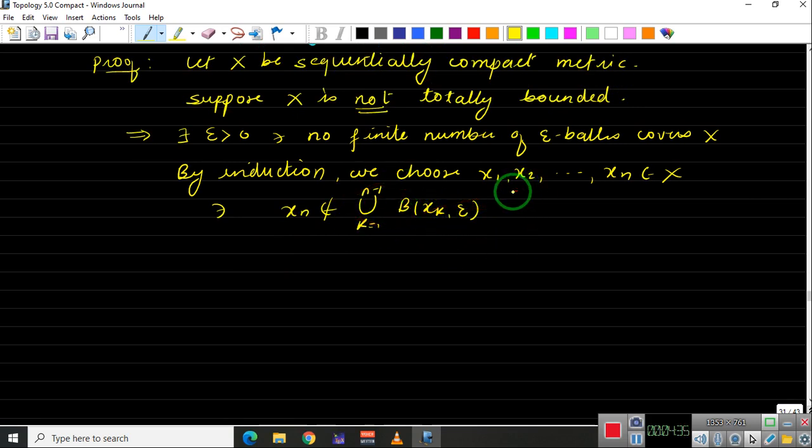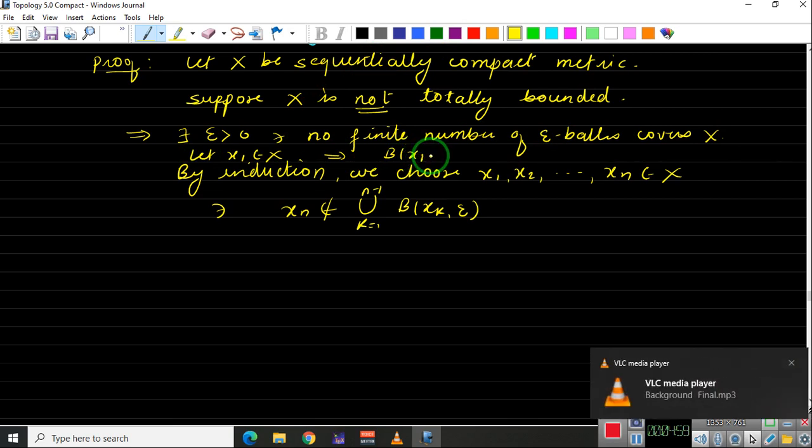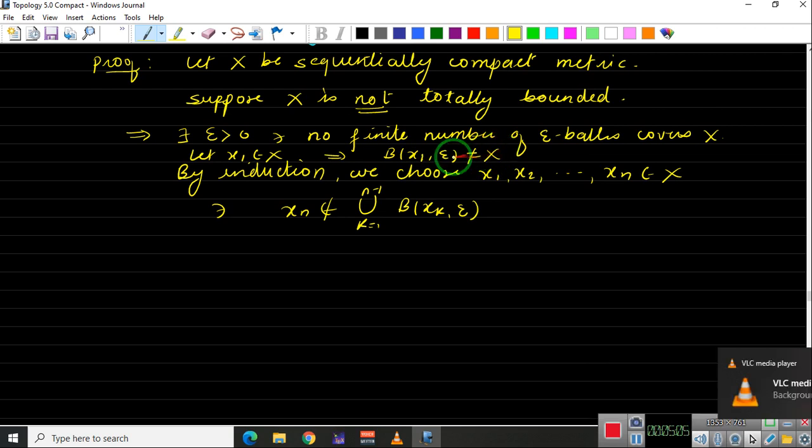Let us take x1. Since no finite number of epsilon balls covers X, let x1 belong to X. Let us take one point x1. This implies the ball around x1 of radius epsilon will not be equal to X. That means there is a point in X which is not in this ball.